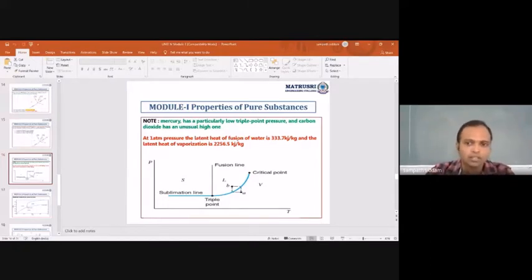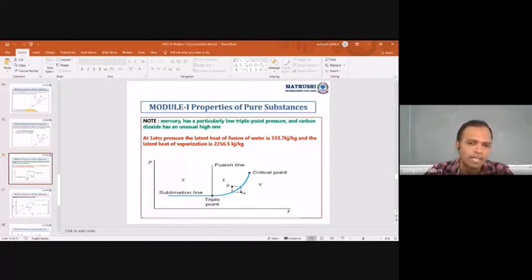Okay, the value which is given over here is 333.7 kilojoules per kg. Another one, the latent heat of evaporation, is 2256.5. So as you can observe, the latent heat of evaporation is obviously higher than the one for fusion. This you can also get from experimental steam tables, but you have to remember this. This is at 1 atmospheric pressure.